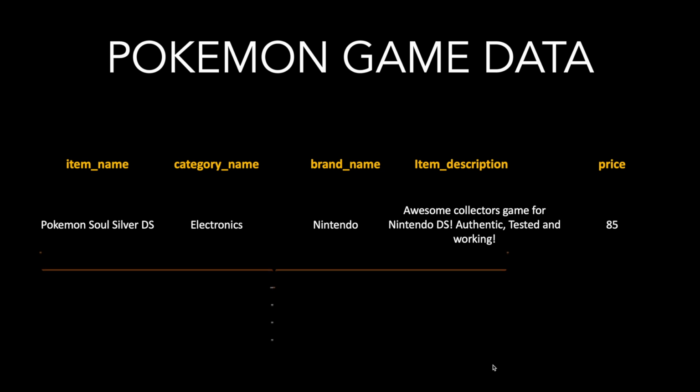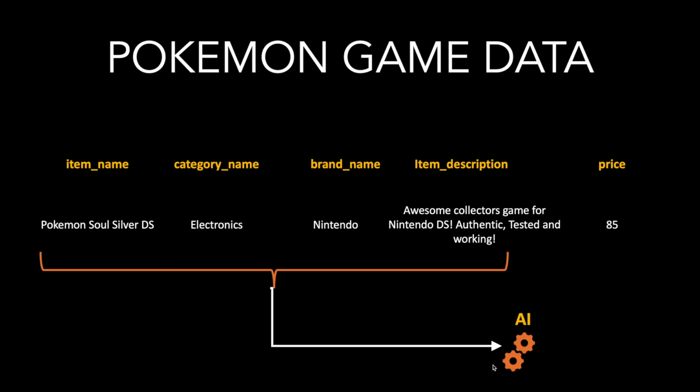Now we can use this historical data to develop an AI model which can find the relation between the different fields and the price. Whenever a new game is put up for sale, we can use this AI model to predict the price of the game. And in this way, the gamer doesn't have to bother about thinking what should be the right price for his game.